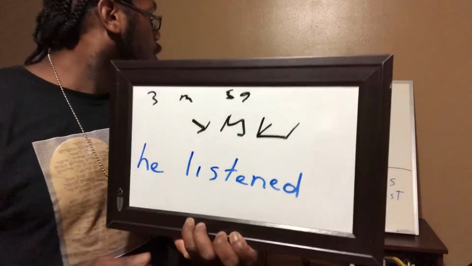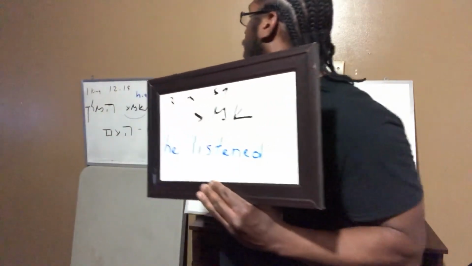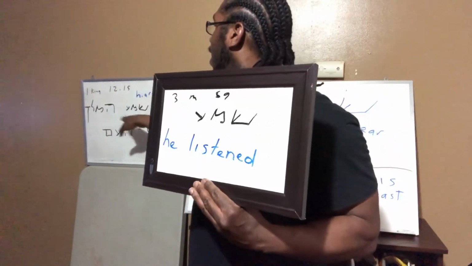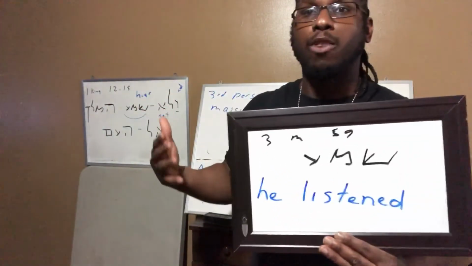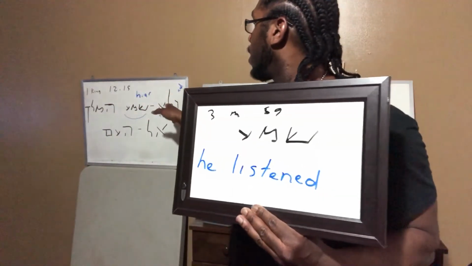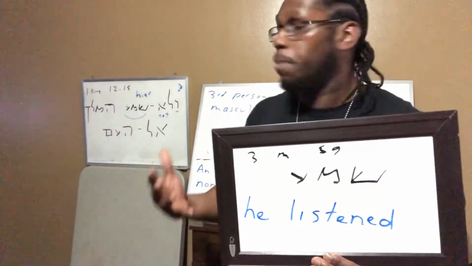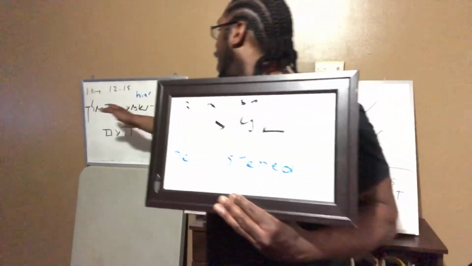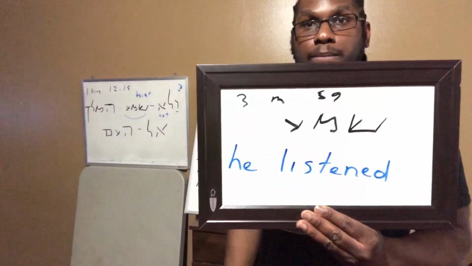He listened. So in other words, what it's saying right here is, and the king did not listen. If you want to pronounce it directly, it says, and not he listened, the king. But in proper English, you'll say, and the king did not listen. So now we understand what that's going into, right?